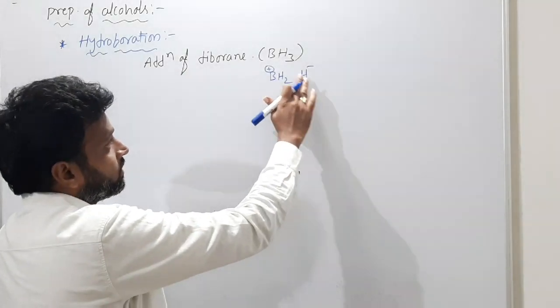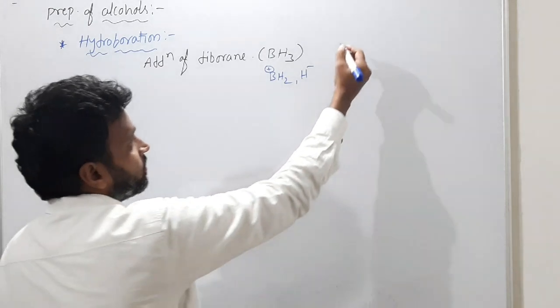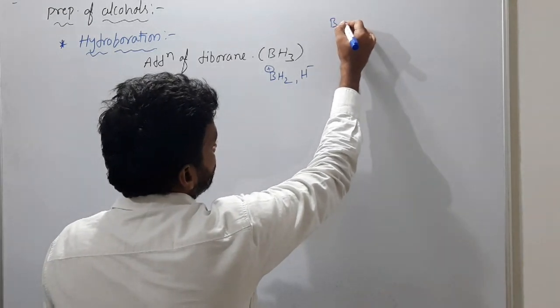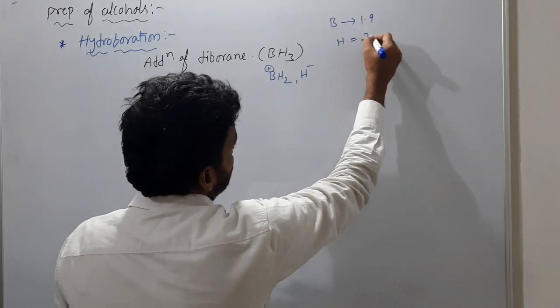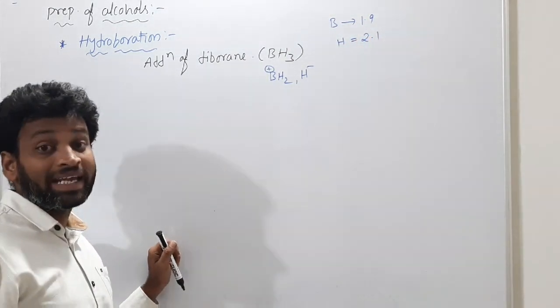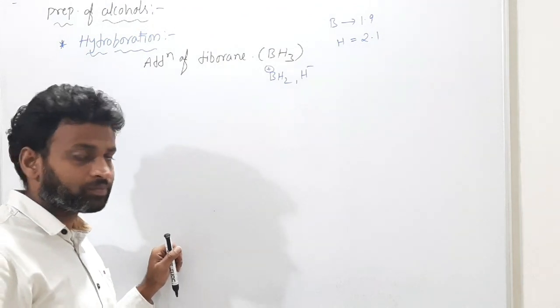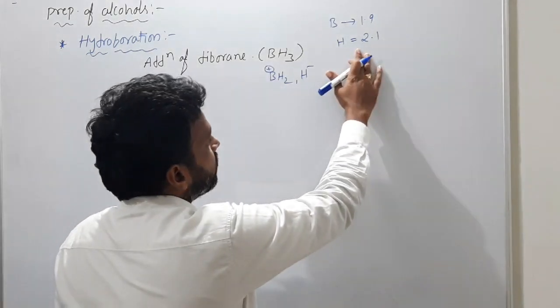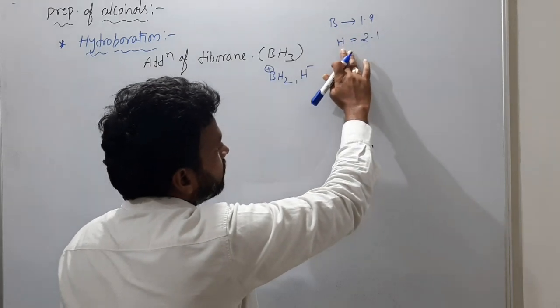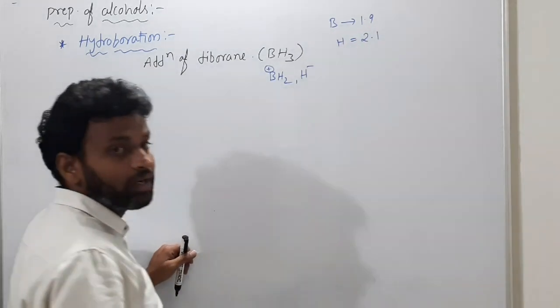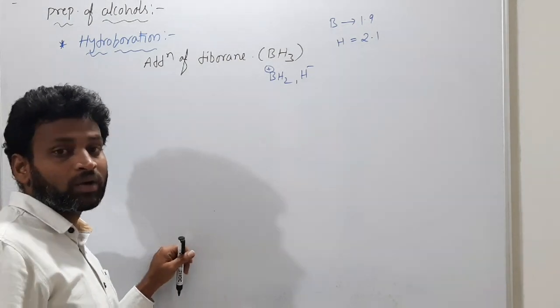Hydrogen with non-metals is actually H plus. But hydrogen with boron is H minus because of the electronegativities, if you know: boron is 1.9 and hydrogen is 2.1. Electronegativity values, do you remember? So hydrogen is more electronegative.